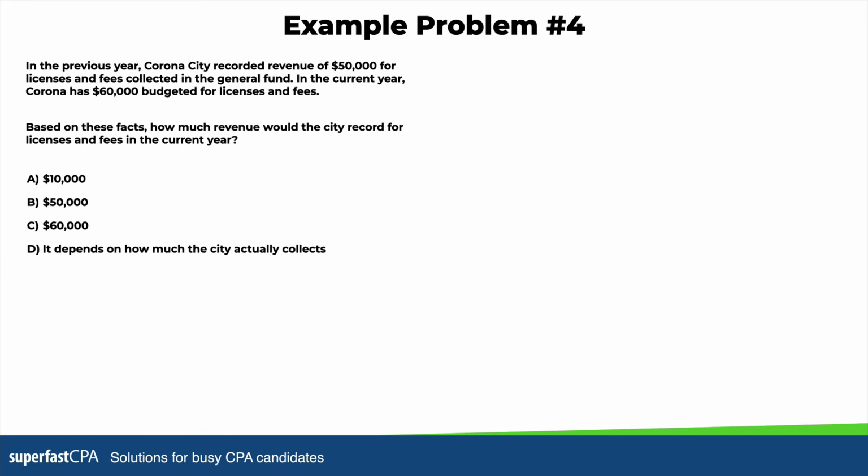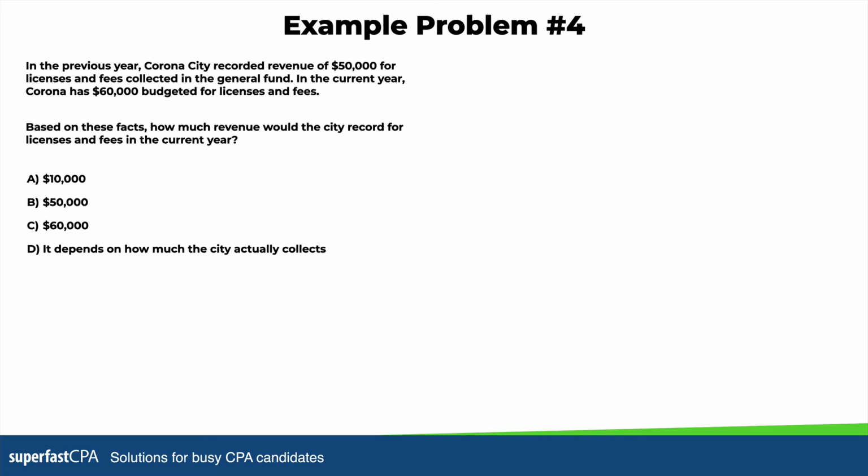Moving on to example problem number 4. In the previous year, Corona City recorded revenue of $50,000 for licenses and fees collected in the general fund. In the current year, Corona has $60,000 budgeted for licenses and fees. Based on these facts, how much revenue would the city record for licenses and fees in the current year? Is it $10,000, $50,000, $60,000, or it depends on how much the city actually collects?